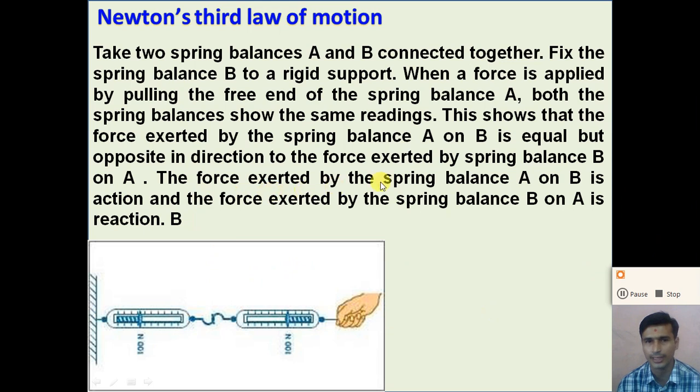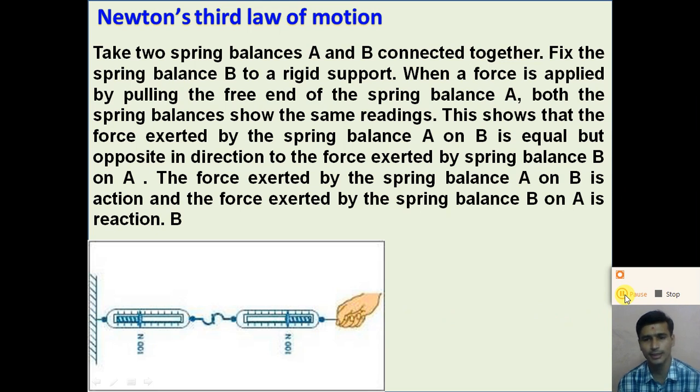The force exerted by spring balance A on B is the action force, and the force exerted by spring balance B on A is called the reaction force. Any one force we can consider as the action force and the other force we consider as the reaction force. So dear student, understand this example of Newton's third law of motion.